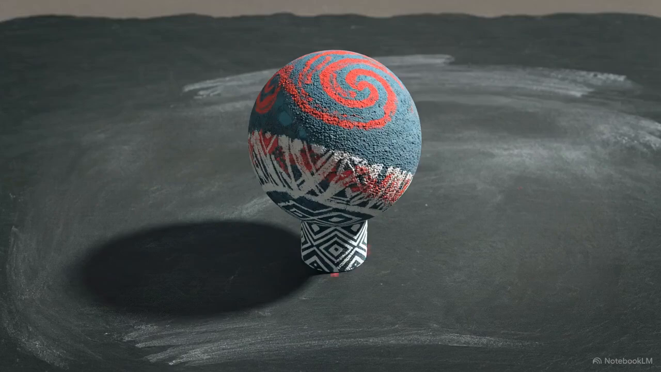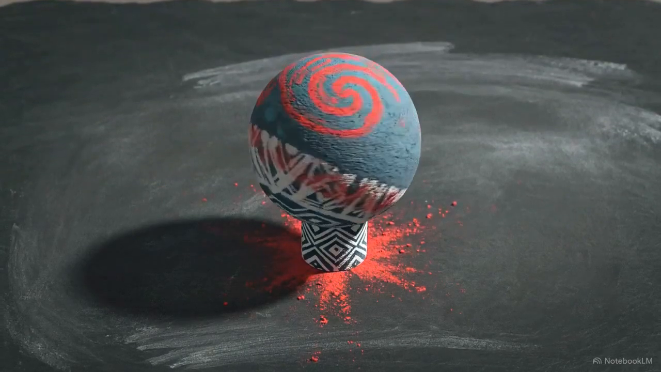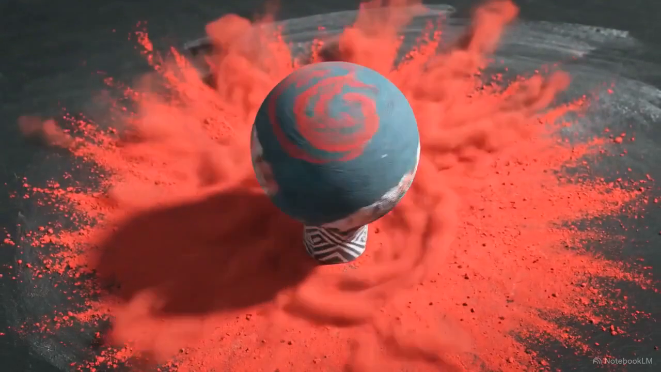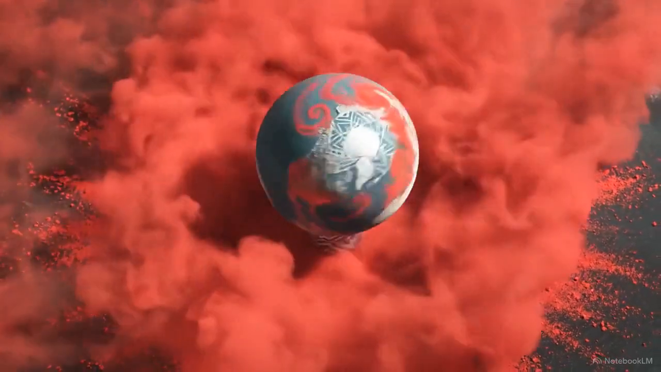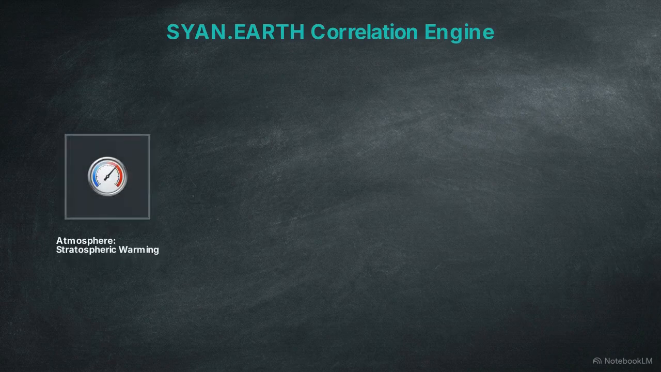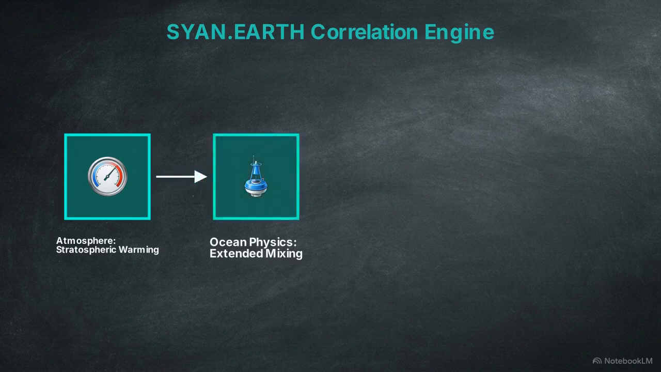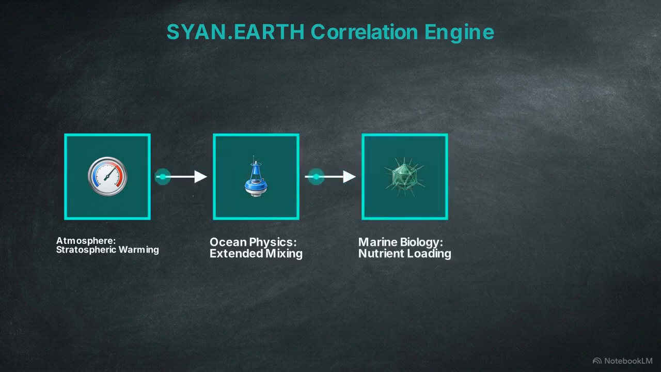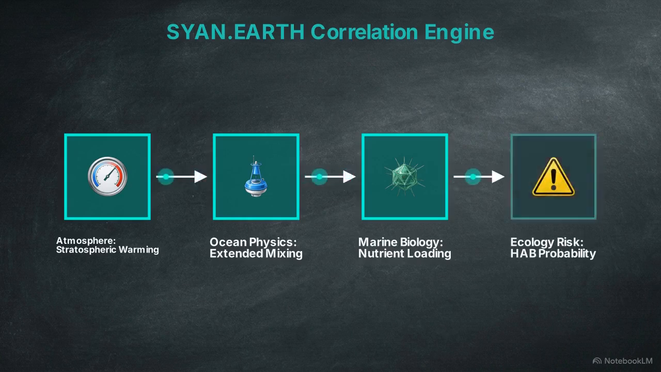The synthesis of these systems produces actionable intelligence. The ECA engine tracks a sudden stratospheric warming event in real time and pairs it with 366 years of historical winter severity patterns from the HadCET records. This chart shows the causal chain calculated by the engine. The stratospheric warming event leads to an extended mixed layer depth in the ocean. This prolonged mixing loads the surface with nutrients, which directly leads to an elevated probability for harmful algal blooms.